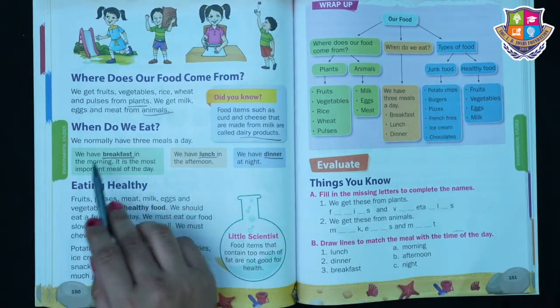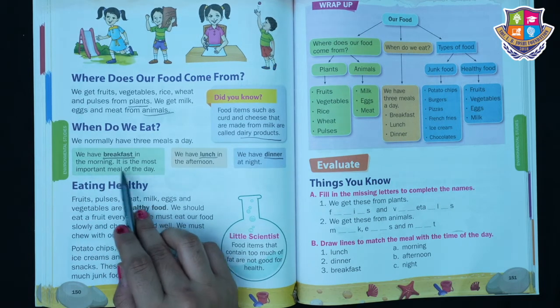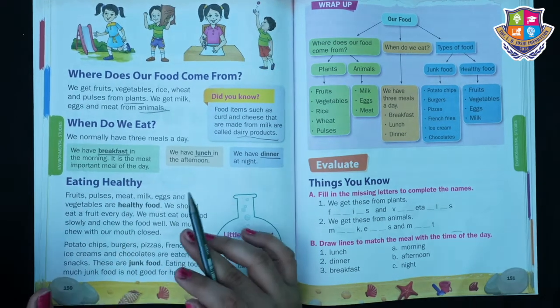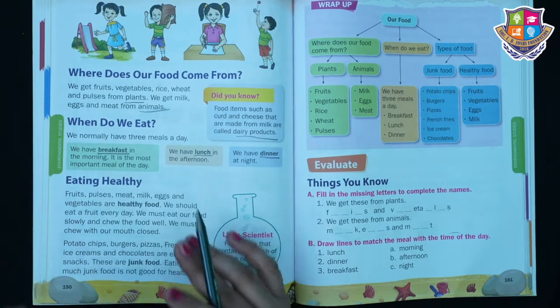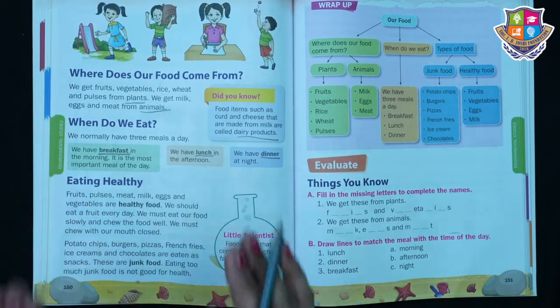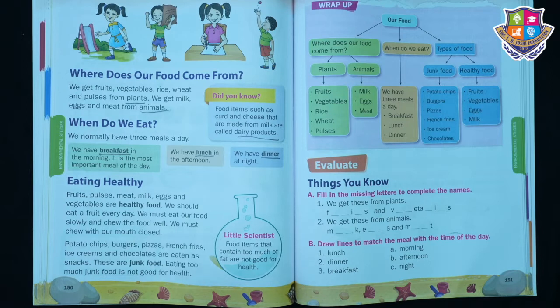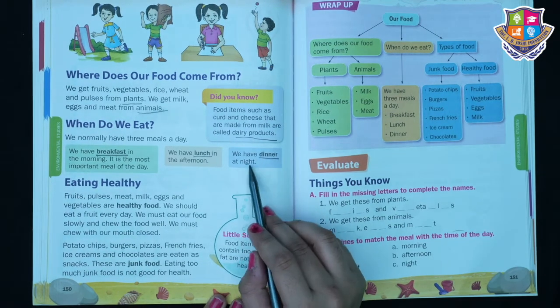So we have breakfast in the morning. It is the most important meal of the day. Children, in the morning you should always have your breakfast, right? Then you should have your lunch in the afternoon and then you should have your dinner at night.